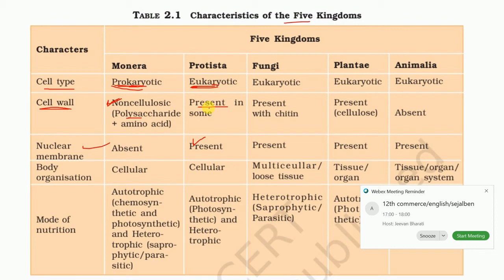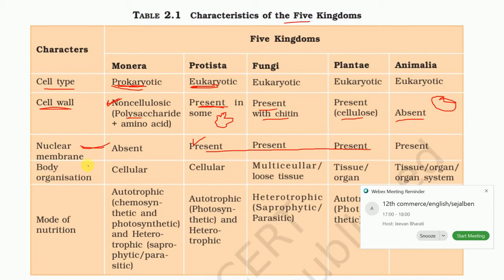And in Protista, there may be a cell wall or not, because amoeba actually don't have a cell wall, they possess a cell membrane. And what about fungi? It is made up of chitin, right? And Plantae, obviously they have a cellulosic cell wall. And in animals, the cell wall is absent because there is a cell membrane. Now I have stated this about the nuclear membrane. So the nuclear membrane is present in all eukaryotes.